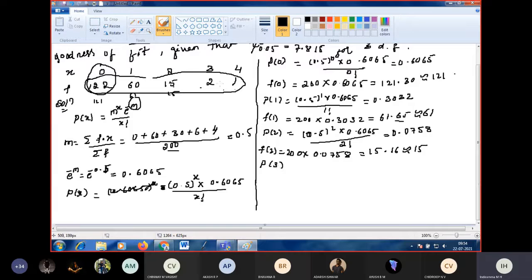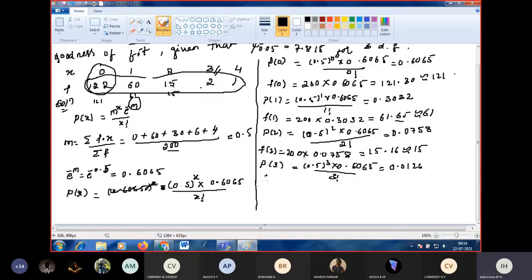Next, P of 3 is 0.5 to the power of 3 into 0.6065 divided by 3 factorial. 3 factorial means 6. P of 3 is 0.0126.